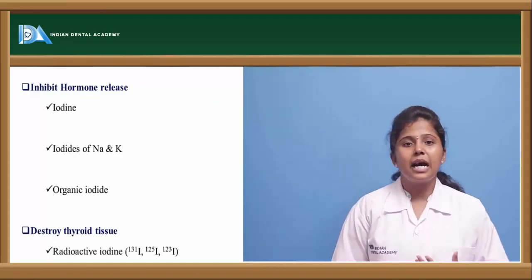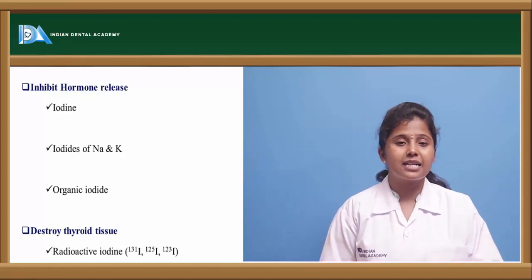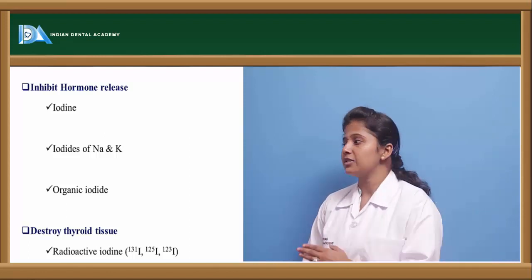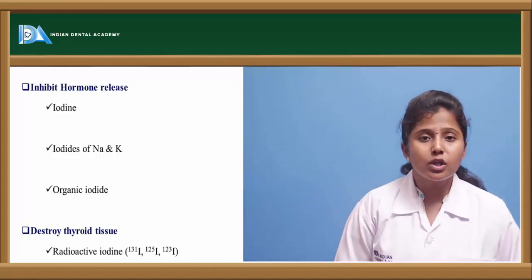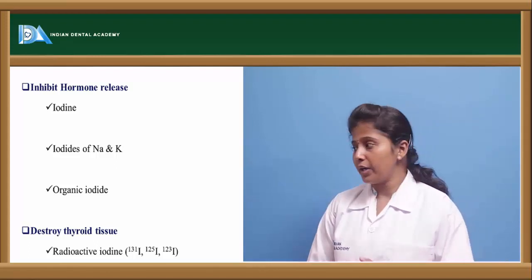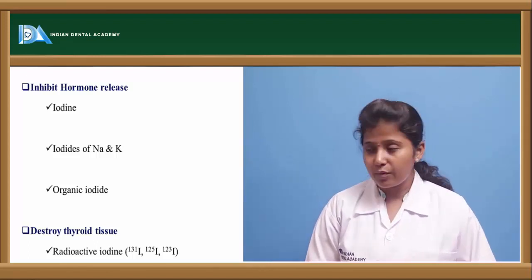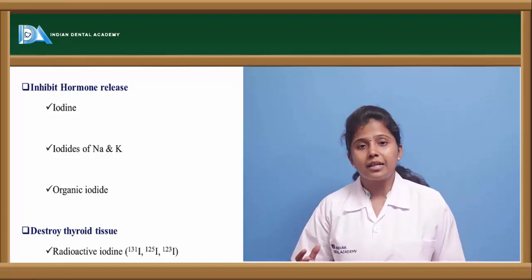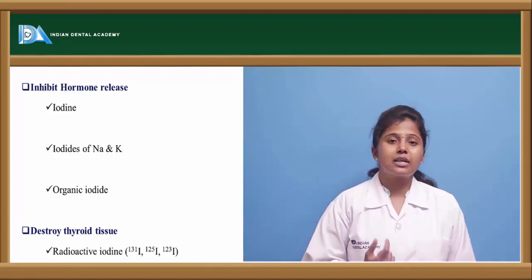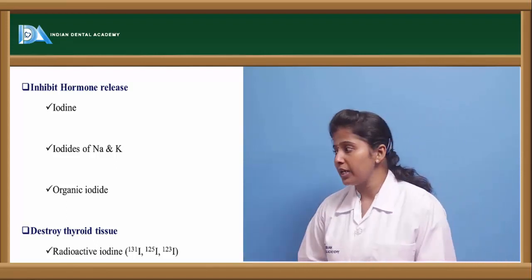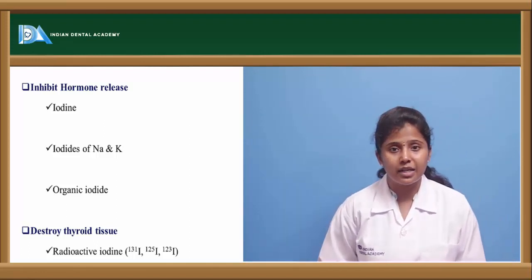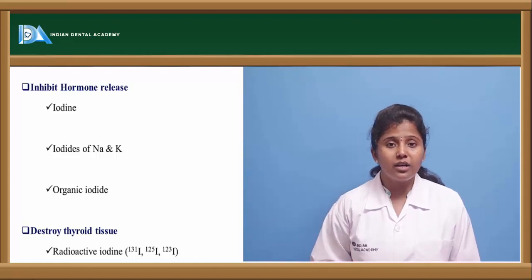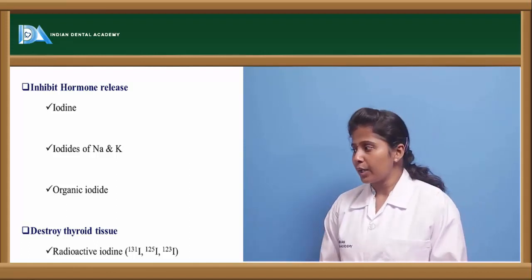The other one is they inhibit the hormone release. Once the hormones are synthesized, they are stored, and in order to inhibit the release from the storage vesicles, drugs like iodine and the salts of iodine, the sodium and potassium salts of iodine, and organic iodide are used. The other one is they destroy the thyroid tissue. These are the radioactive isotopes like I-131, I-125 and I-123. These are isotopes of iodine whereby they completely destroy the thyroidal tissue.